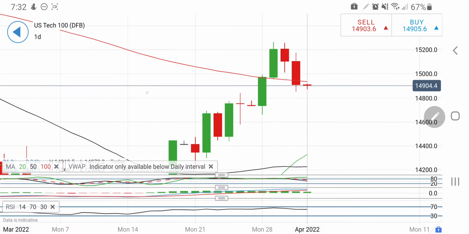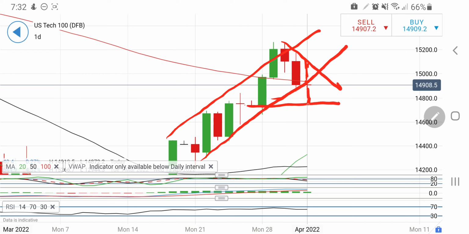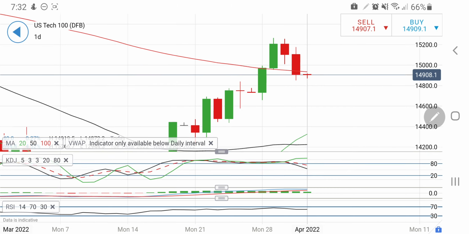Now let's have a look at US 100. See, US 100 on the daily charts, it is trying to come back within this channel. And if you see it trading above 14,950, there you can take a long entry, and the highs could be at around 15,100. So beyond 14,950, one can take a long entry for 15,000, with 15,100 as the target. On the downside, this 14,750 is going to be an important support. Breaking 14,750, one can expect it may try to slide towards 14,400 levels.